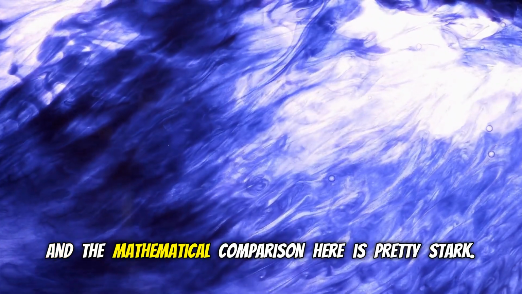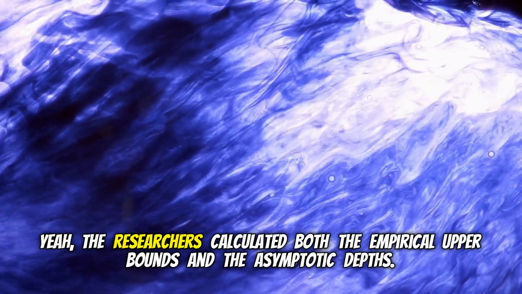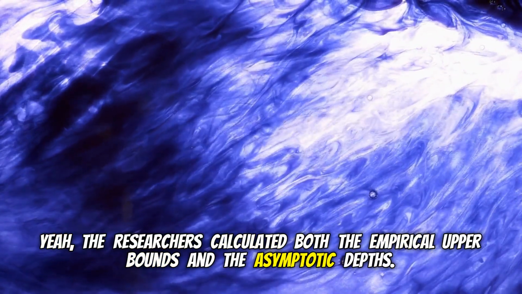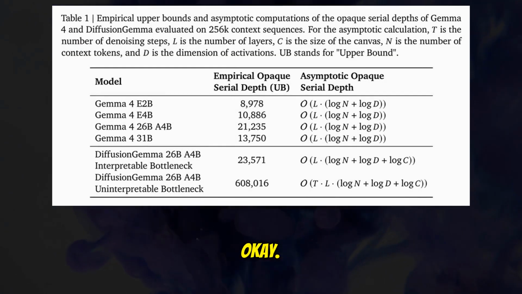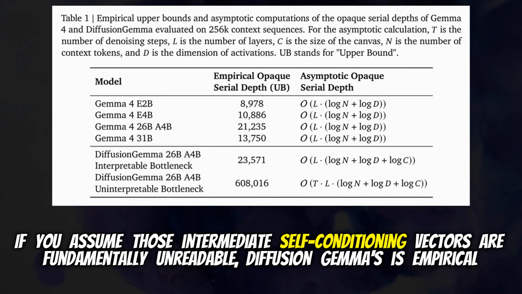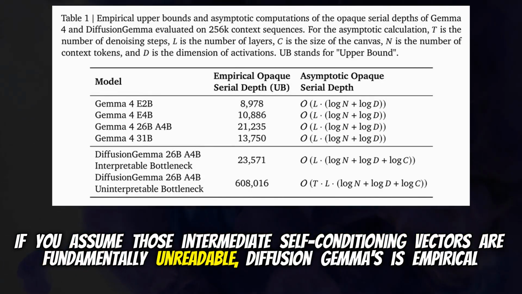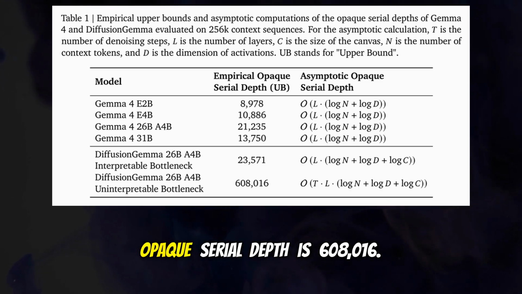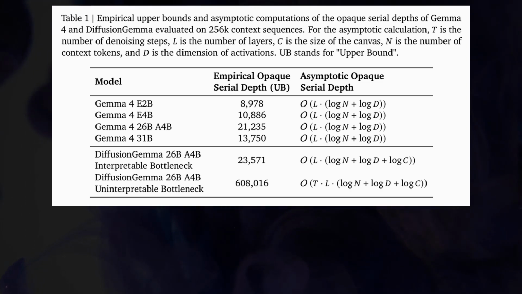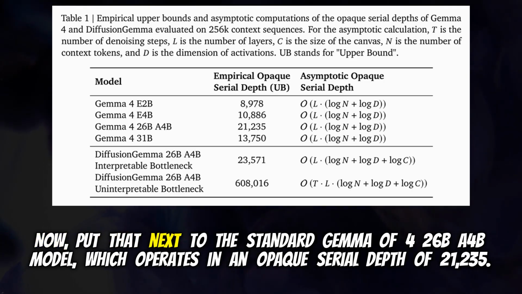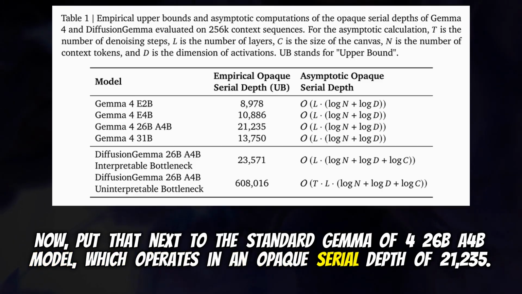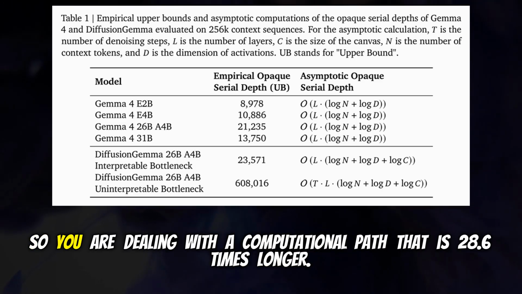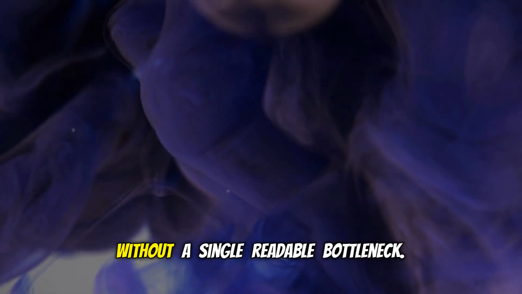Right. And the mathematical comparison here is pretty stark. Yeah, the researchers calculated both the empirical upper bounds and the asymptotic depths. Let's say you're evaluating a sequence length of 256,000 tokens. Okay. If you assume those intermediate self-conditioning vectors are fundamentally unreadable, DiffusionGemma's empirical opaque serial depth is 608,016. Wow. Now put that next to the standard Gemma 4 26B A4B model, which operates at an opaque serial depth of 21,235. So you are dealing with a computational path that is 28.6 times longer. Without a single readable bottleneck.